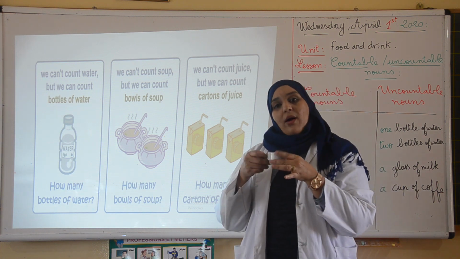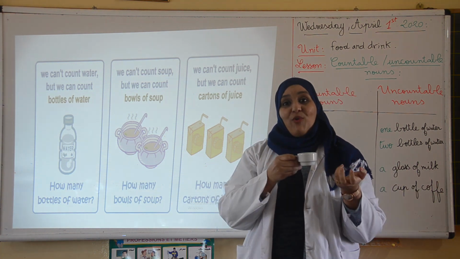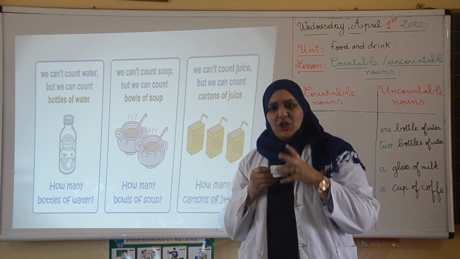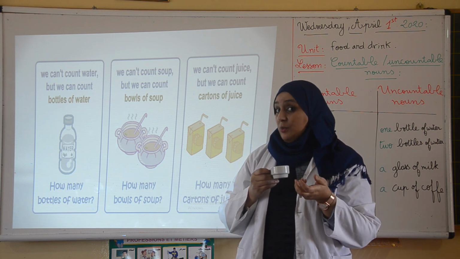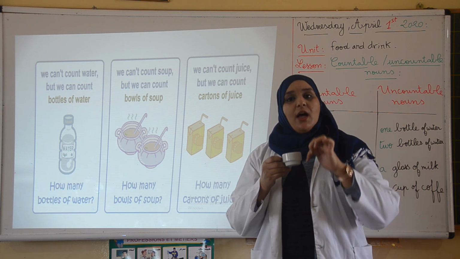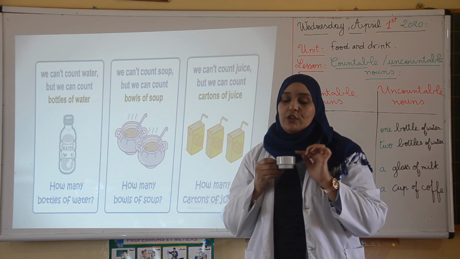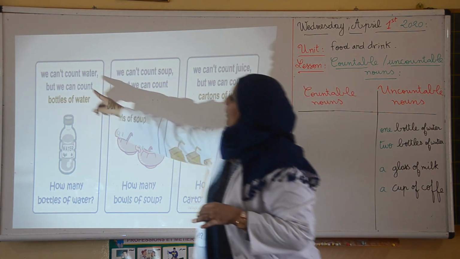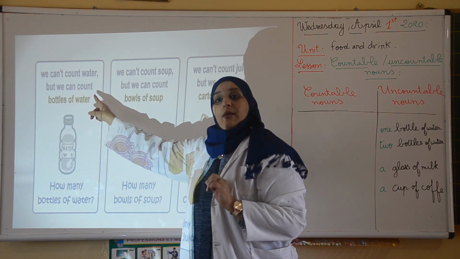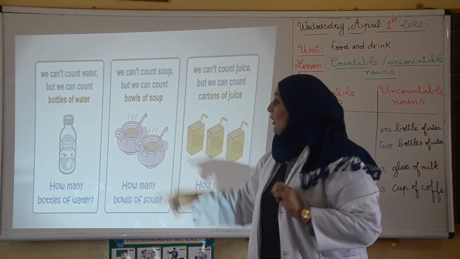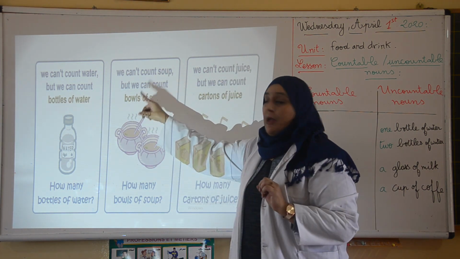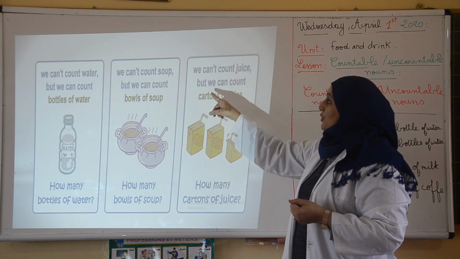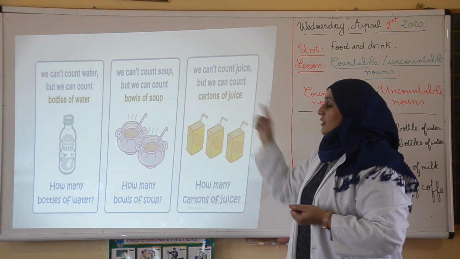When I say 1 cup of coffee, a cup of coffee, 2, 3 cups of coffee, am I counting coffee? Because coffee is uncountable. No, I am just counting the cups, not the coffee itself, right? So here, we can't count water, but we can count the bottles of water. We cannot count soup, but we can count the bowls of soup. We cannot count juice, but we count the cartons of juice.